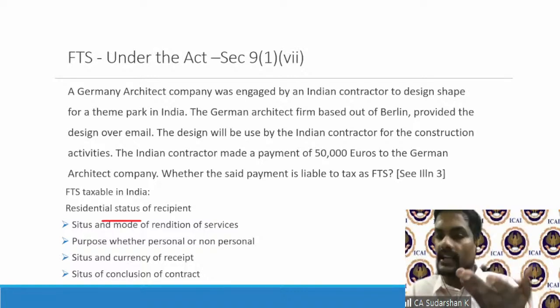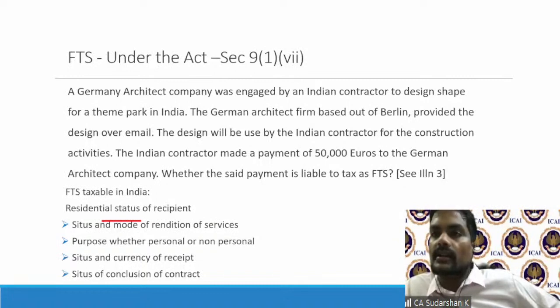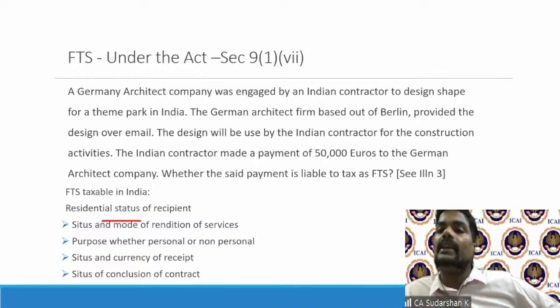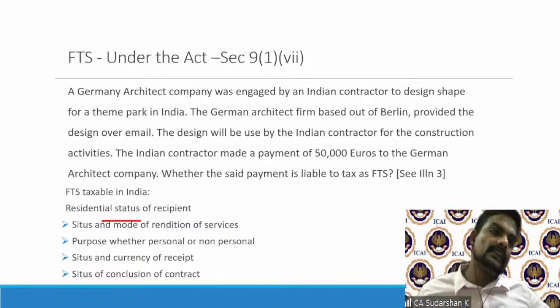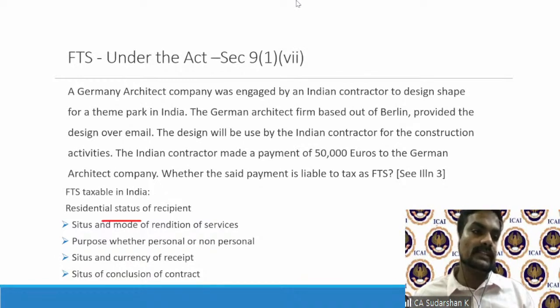So for the Indian contractor, normally if it is grossed up, or the contract says the taxes have to be borne by the service recipient, you have to do a grossing up. 50,000 euros, depending on the rate, let's say it's 10%, 50,000 into 110%, will roughly work out to say 55,000 euros. So the cost goes up. So from an Indian standpoint also, it's a higher outflow. So Indians were also happy. When I say Indians, the resident payers who were availing these services were also happy, because Ishikawajima-Harima said twin conditions have to be satisfied, both rendered and utilized.